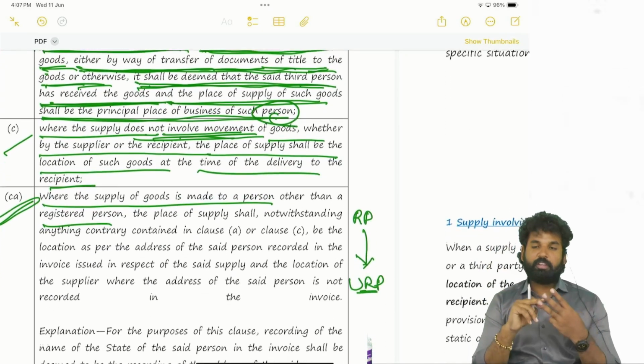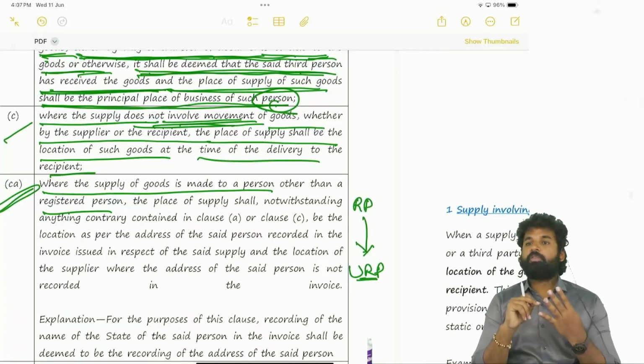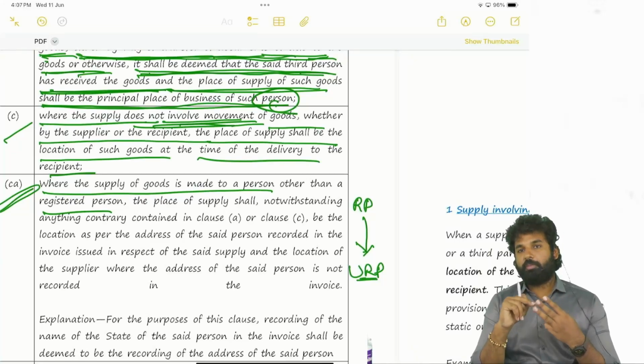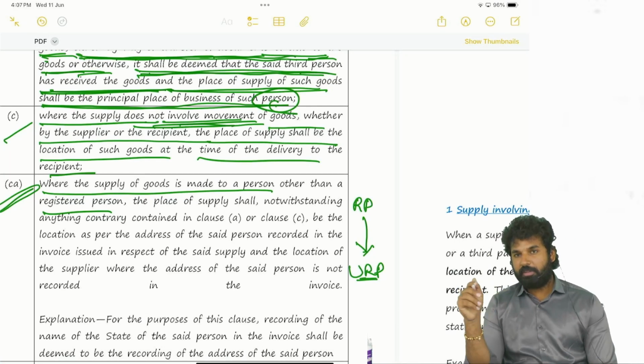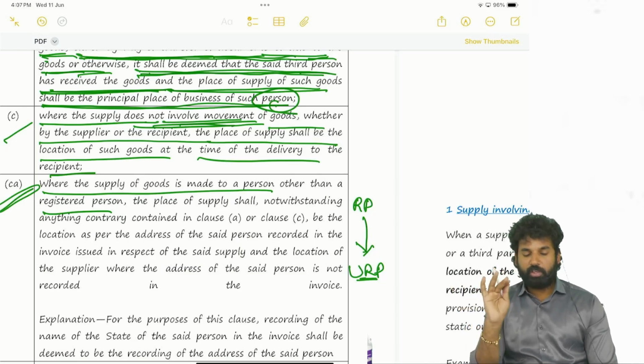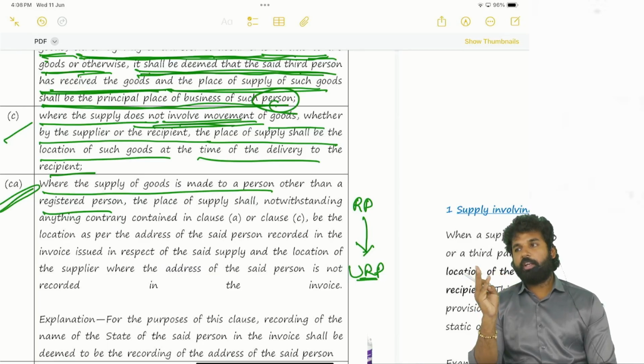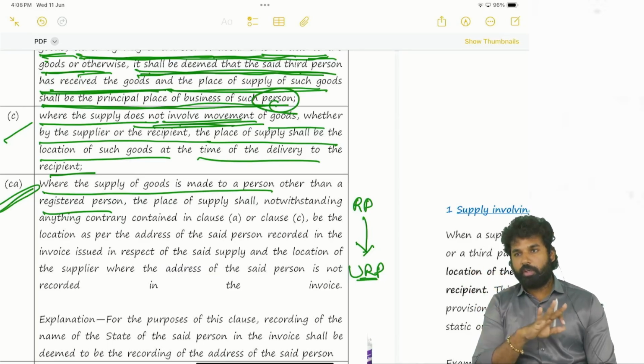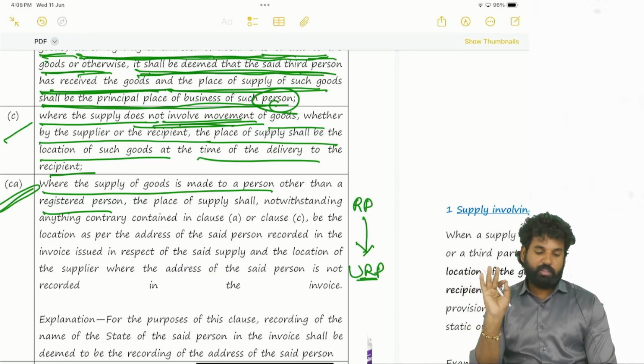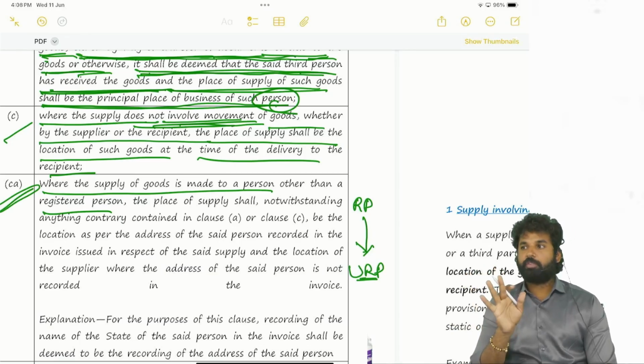Third point, when the supply does not involve movement, the place of the goods will be the place of supply. Now what they are telling as per clause CA, CA means it is an amendment. If there is anything contrary as per clause A, clause B, clause C, that means notwithstanding anything contained in A, B, C, we need not consider these 3 points. Whatever applies under CA will prevail.